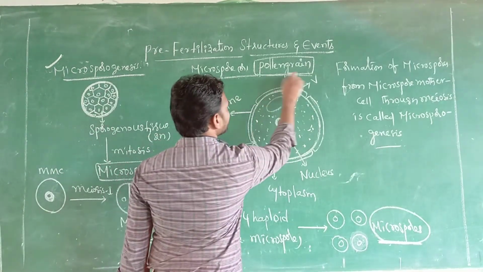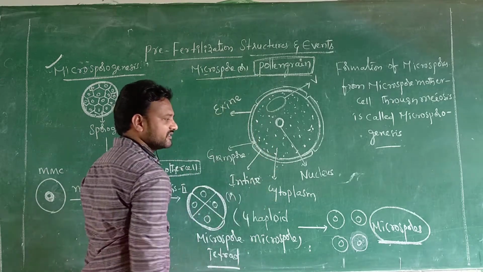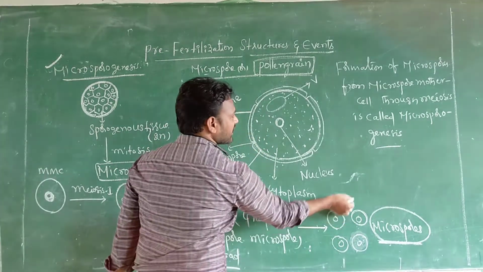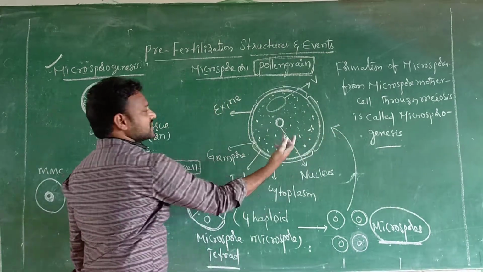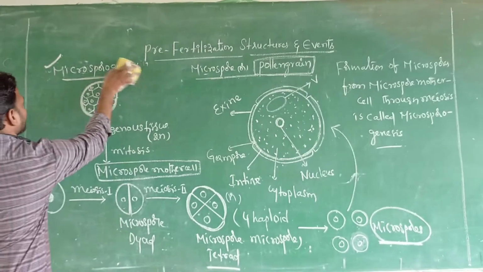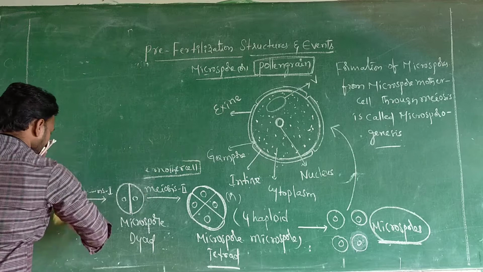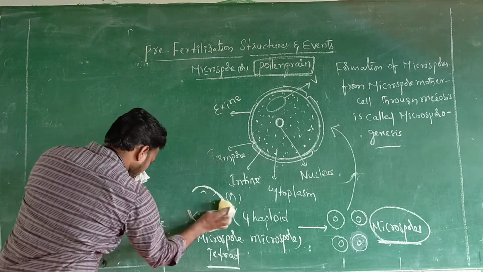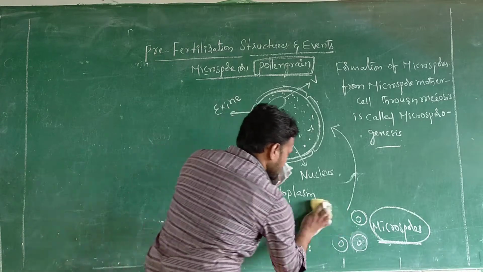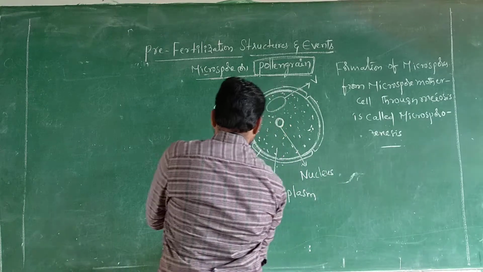Next, going to which one, sir? Pollen grain or microspore. Each one is 1 microspore or pollen grain. What is the structure of this pollen grain? This is the structure of pollen grain. I hope you understood this microsporogenesis. And next, coming to what is the pollen grain and what is their structure?